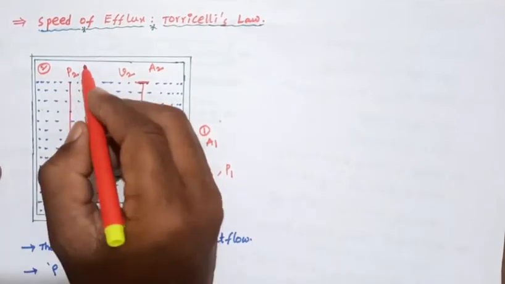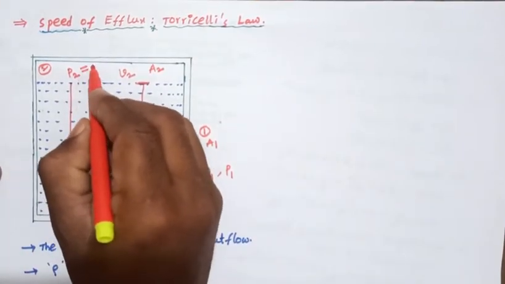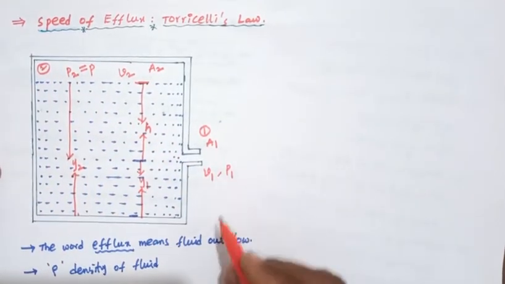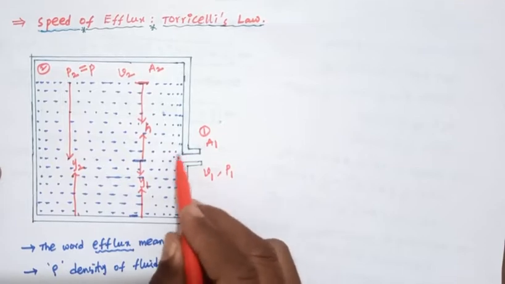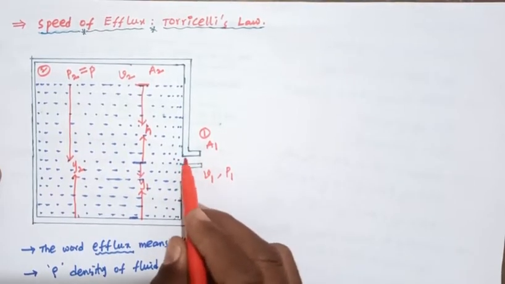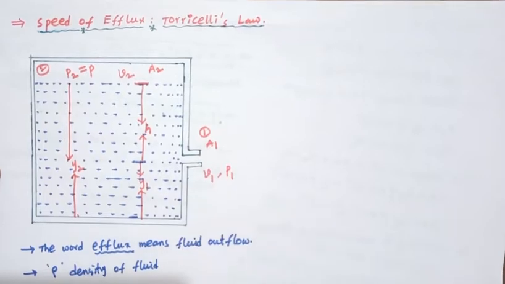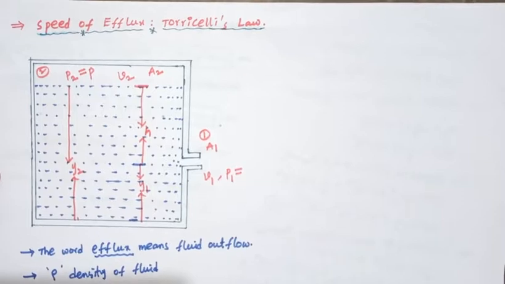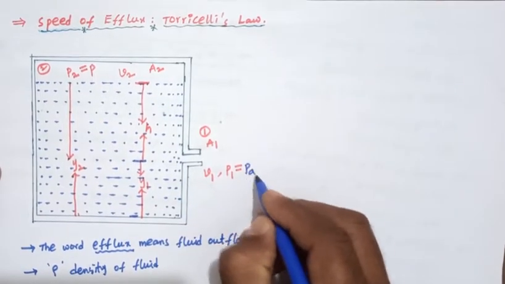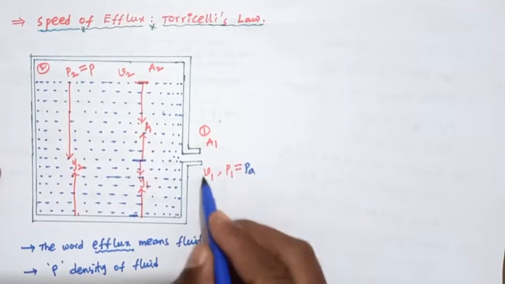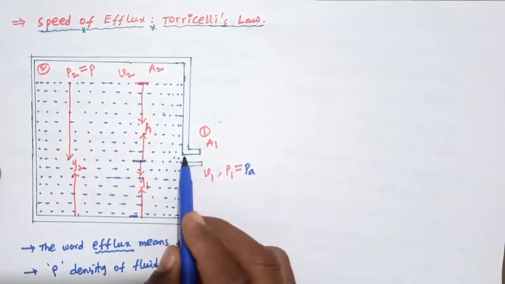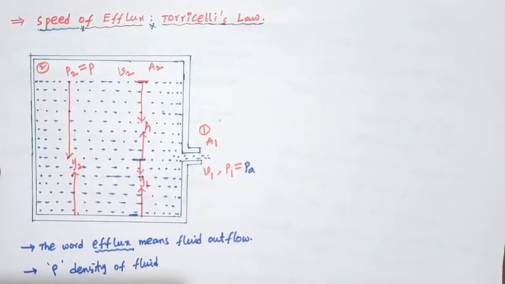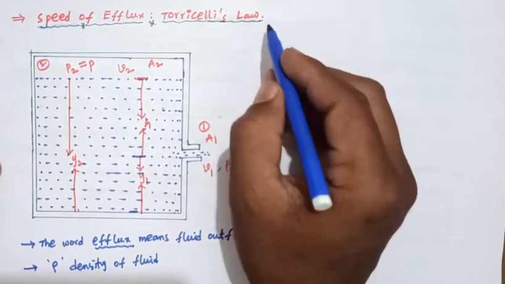Here P2 is considered as P, the pressure. Next, point 1 is open to the atmosphere, so we consider P1 equals PA, atmospheric pressure.